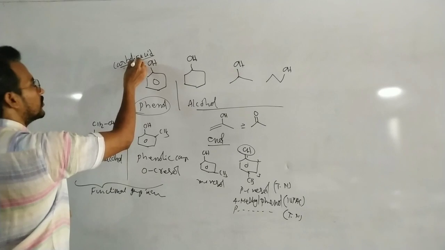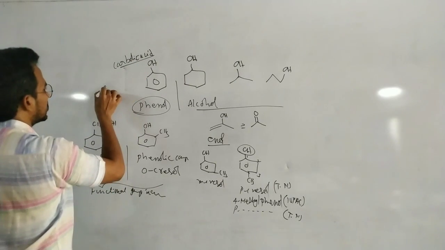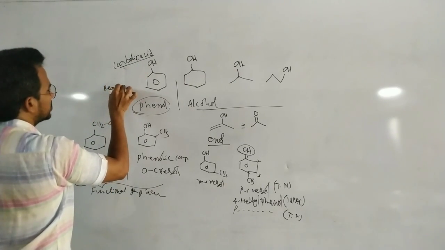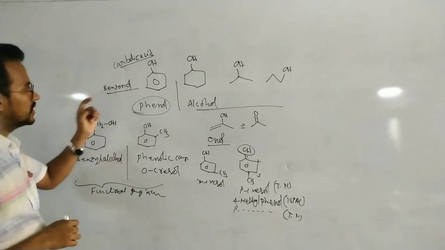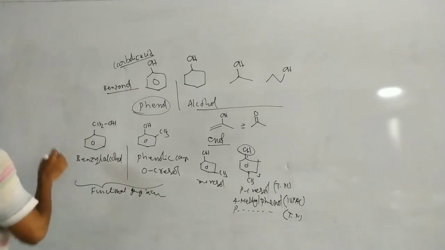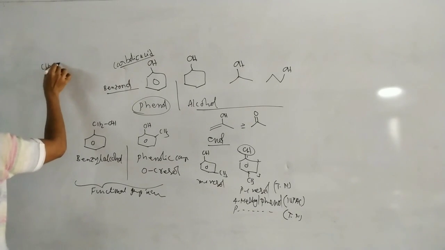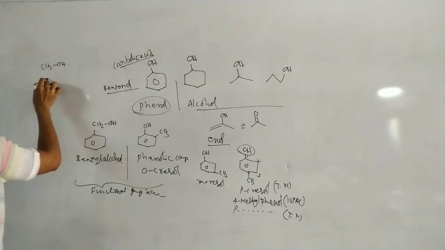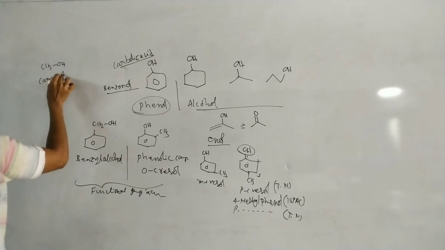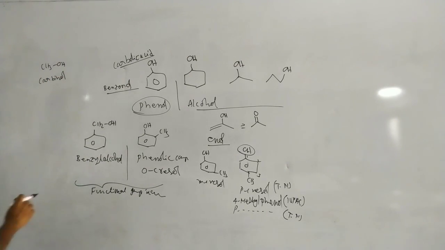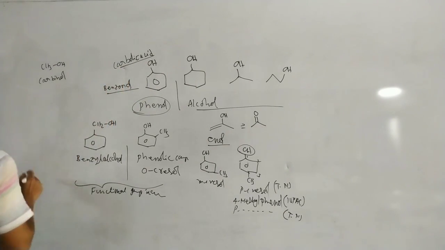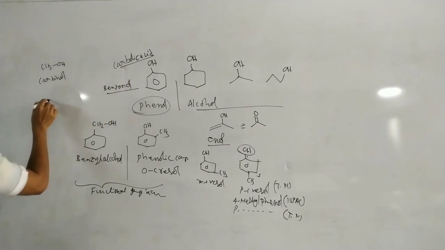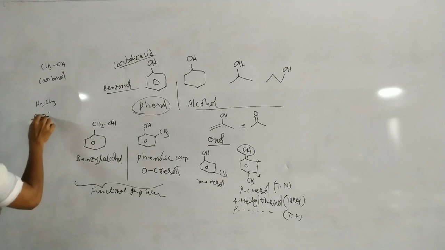Very, very important: carbolic acid. Or we can name it benzene plus ol, benzenol. And here we know methyl alcohol. This is known as carbinol, and phenol is known as carbolic acid. We have to observe this difference. And H2CO3 is carbonic acid.